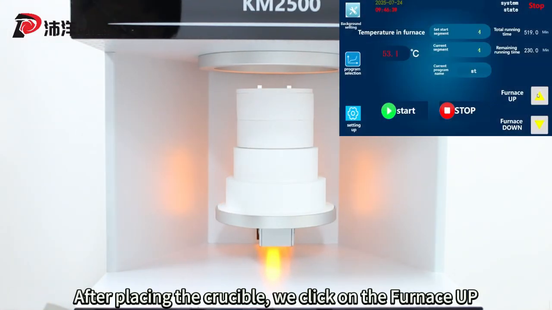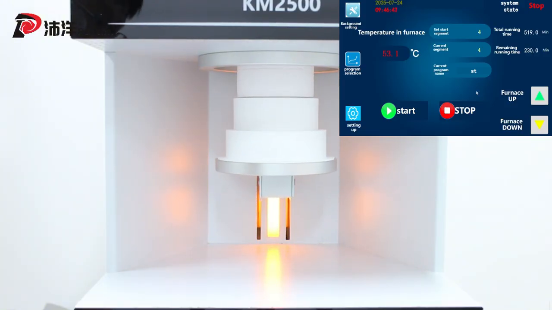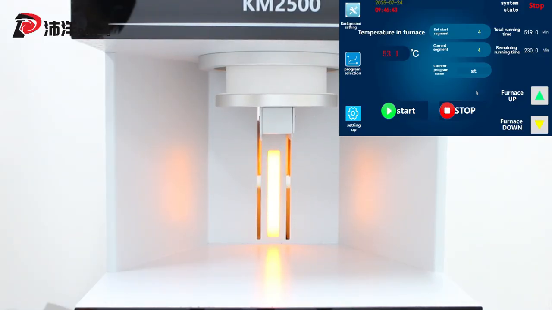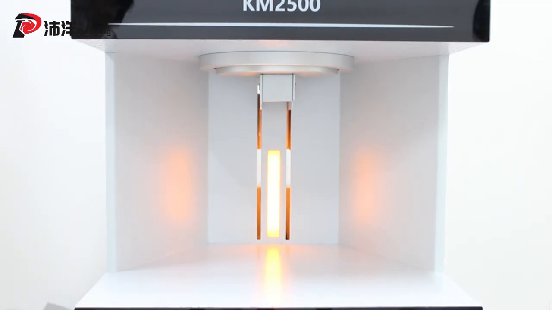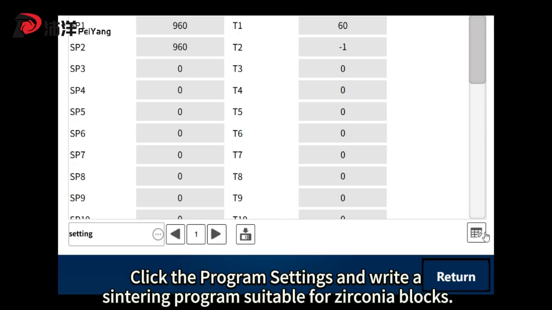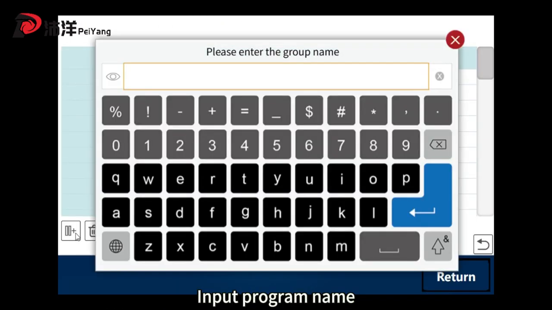After placing the crucible, we click on the furnace bulb. Click the program settings and write a sintering program suitable for zirconia blocks. Click program settings. Click add program. Input program name.